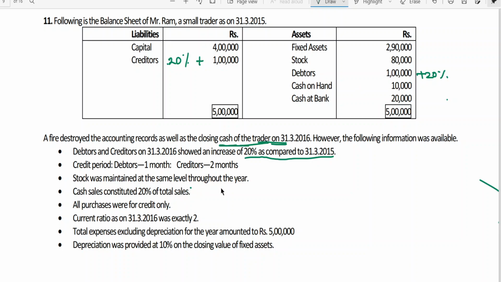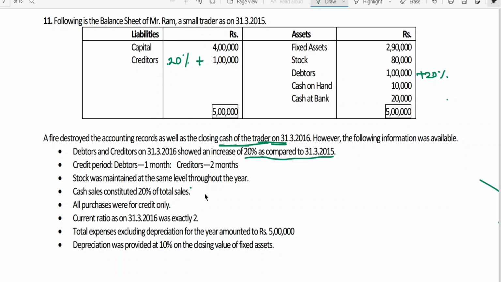Stock was maintained at the same level throughout the year, which means every day they will be having the same stock. That means the minimum stock level is being maintained at 80,000. So in this problem, opening stock and closing stock are also the same. Now, cash sales constituted 20% of total sales.